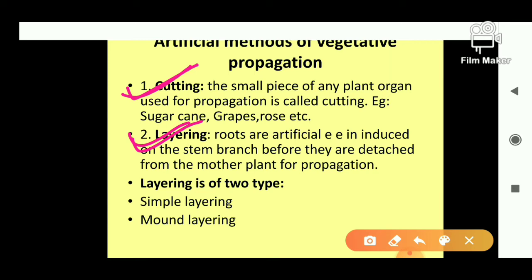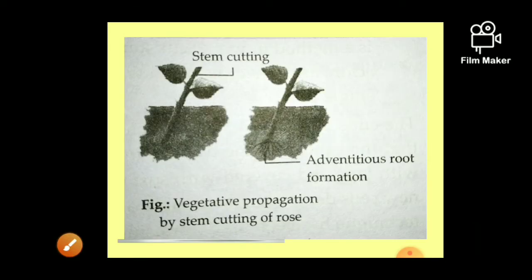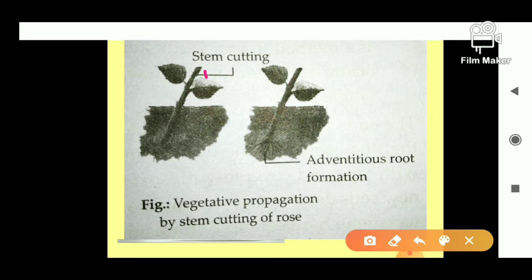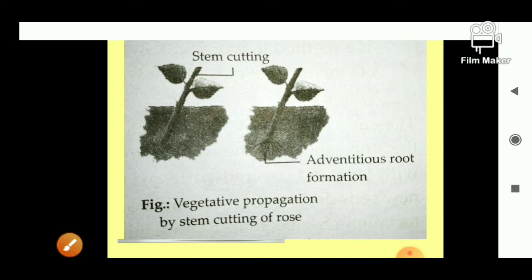The first is cutting. Cutting is very simple. We have to take the stem and we have to make the part of the stem. Then this part can be directly propagated into the soil. I can show you the diagram now. See, this is the stem cutting of the rose. Now see, we have to take a healthy small branch. Sorry, yes, we took out a small stem of the branch. Then we have to directly propagate it into the soil. Then now see, after few days or few weeks, the adventitious roots grow and the new plant develops. And this is in the rose.